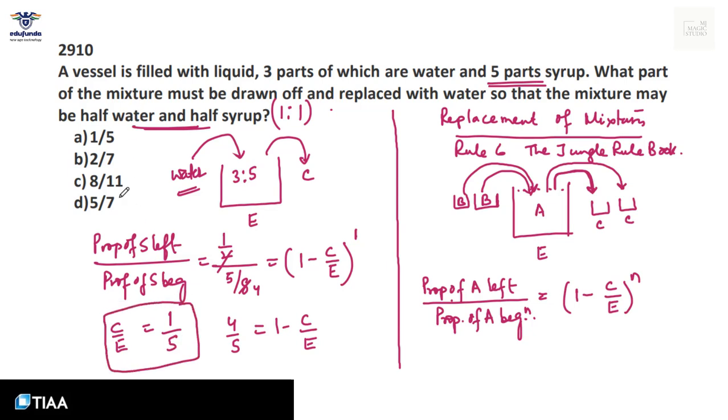1/5 of the mixture, or the answer could be given in percentage also. 20% of the mixture needs to be taken out and replaced with water, so that now there is half water and half syrup in the container. 1/5 is the answer, or the answer could also have been 20%.